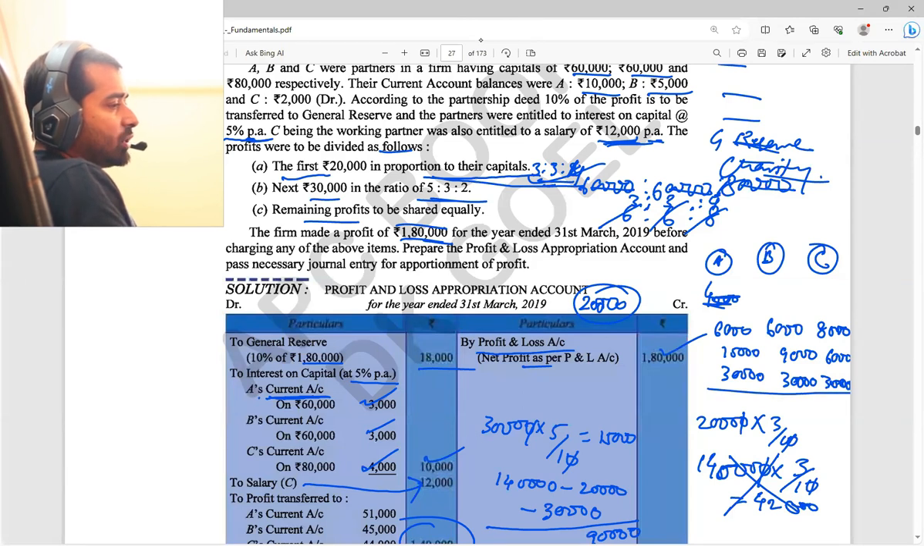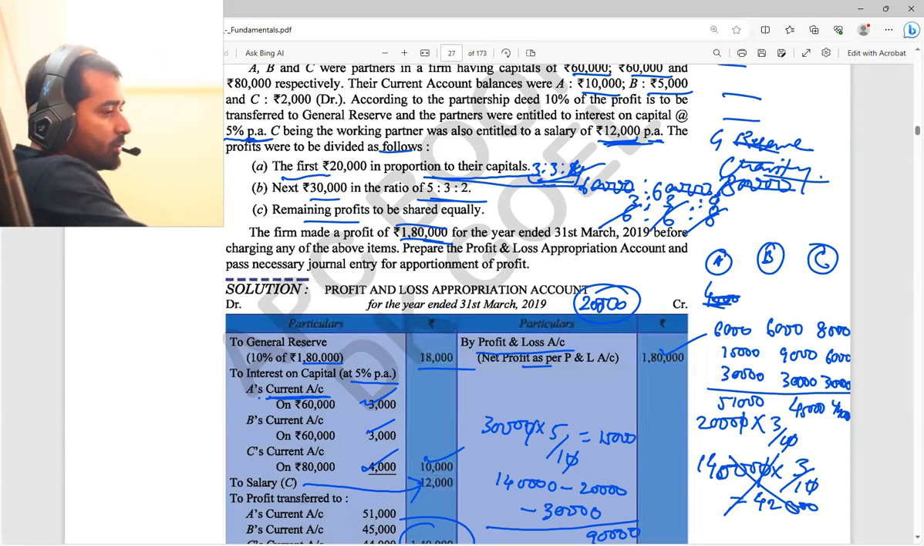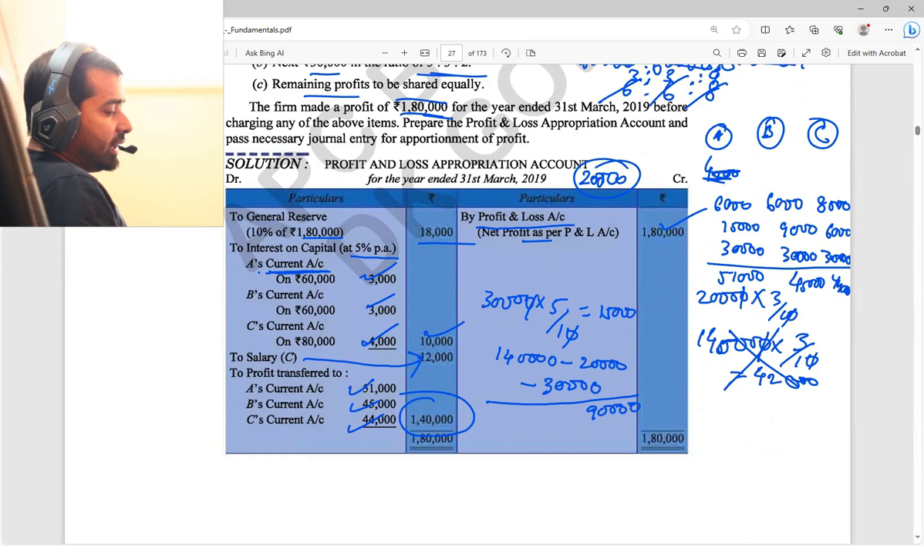Now check the total of their profit once. 30,000 and 15,000 is 45,000, and 6,000 is 51,000. Here also check once. 30,000 and 9,000, 39,000, and 6,000, that is 45,000. And here 36,000 and 8,000 will be 44,000. You got it? In total we have 51,000, 45,000 and 44,000. Any doubt up to this?